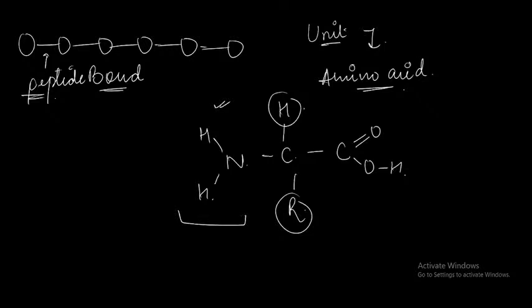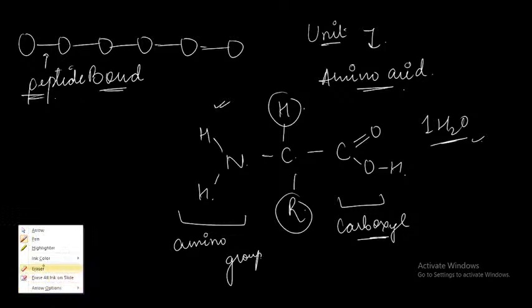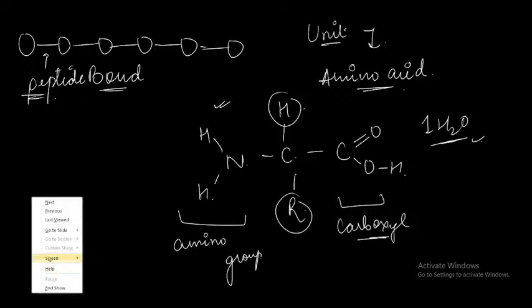This particular side is given the name of the amino end, or the amino group. You have a carboxyl group, and when amino and carboxyl groups are there, in the same manner you will have the second one also, and then there occurs a formation of the bond with the expulsion of one water molecule. We have the peptide bond getting formed. How does this happen? Let's understand that also.